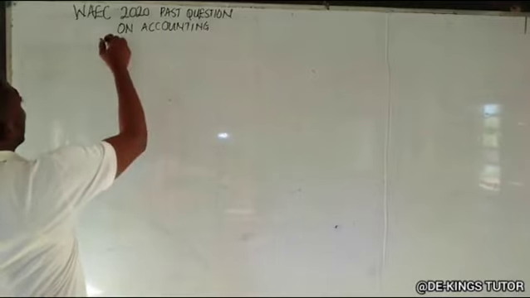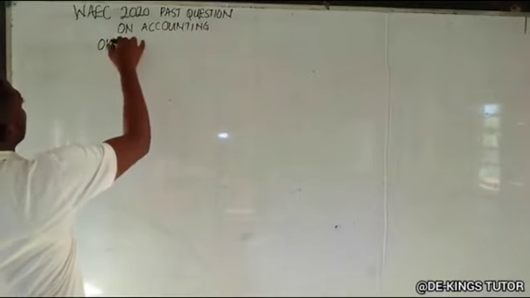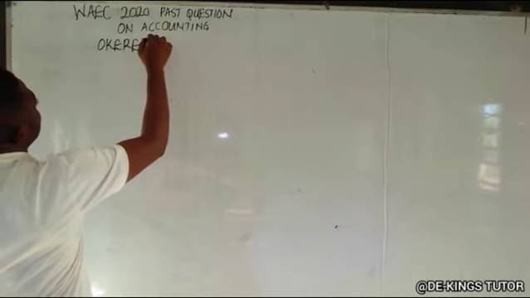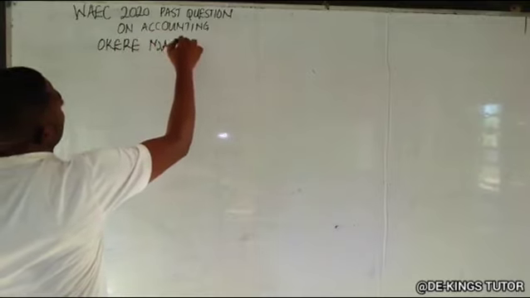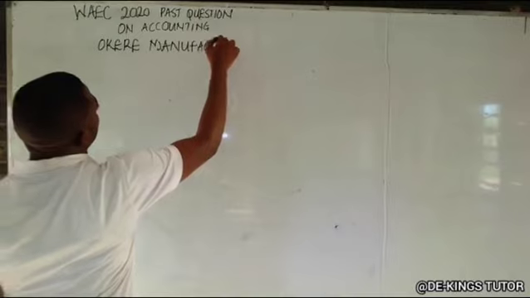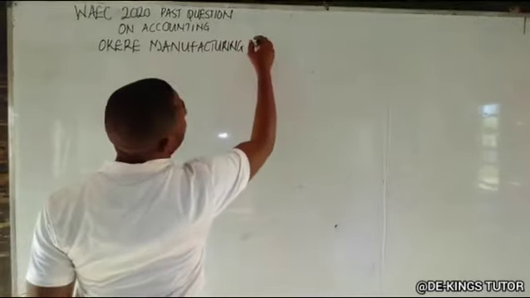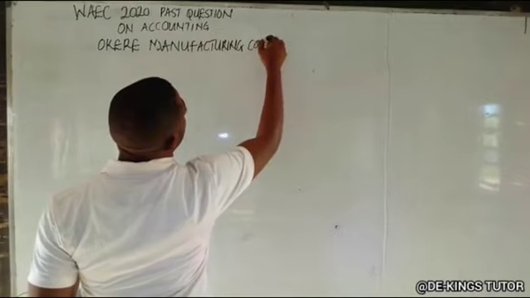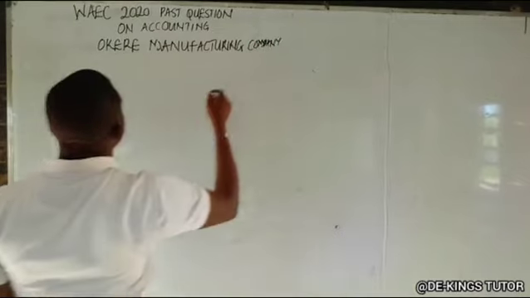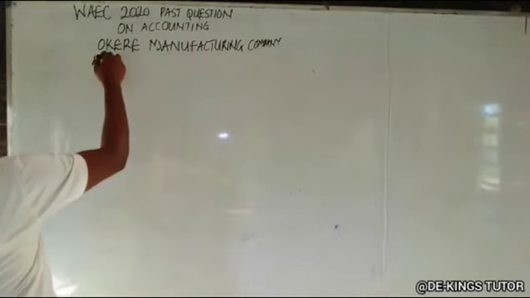So the name of the owner is Okere Manufacturing Company. Okay, so adjustment.